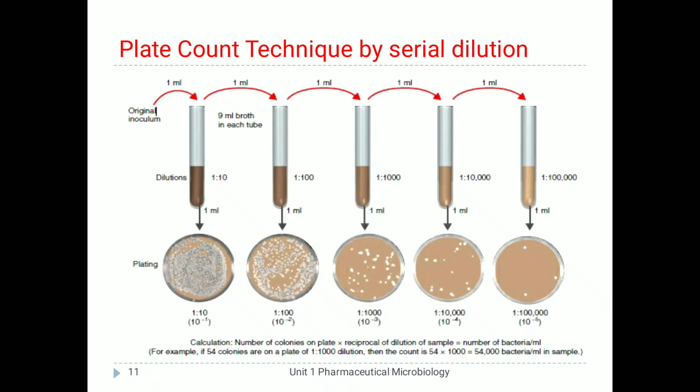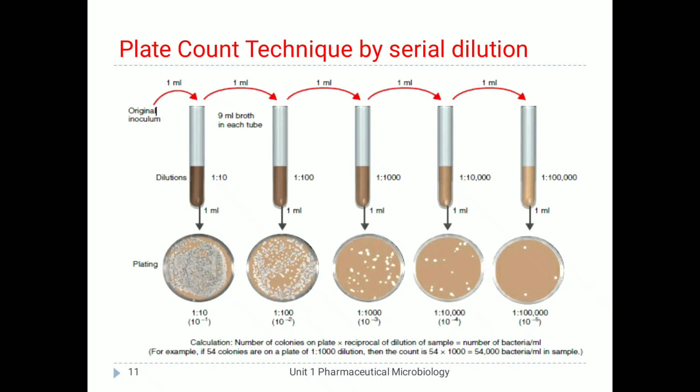For example, in this image you can see the original inoculum, meaning the original sample. From that, 1 ml is pipetted out and added into 9 ml of broth in a tube. There are 5 tubes, and each tube has 9 ml of sterilized nutrient broth. After that, the first dilution becomes 1:10.